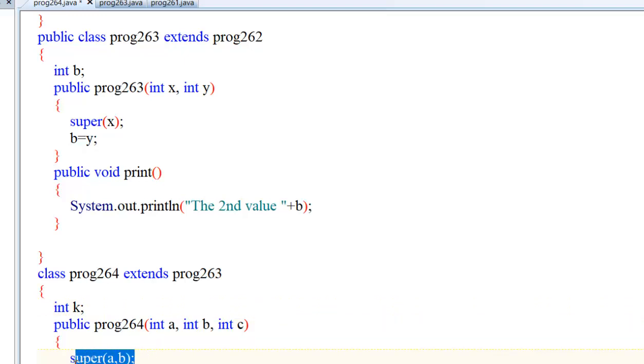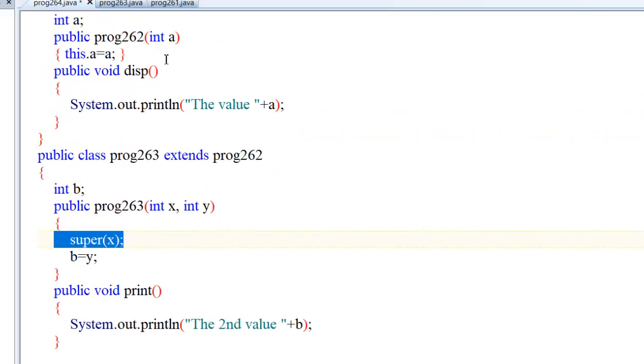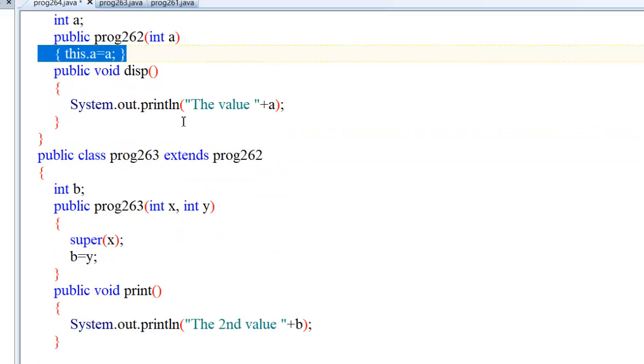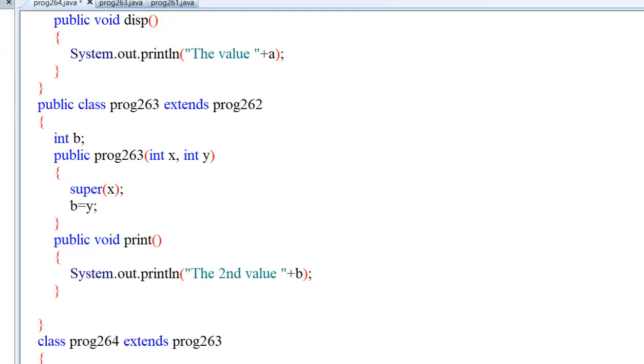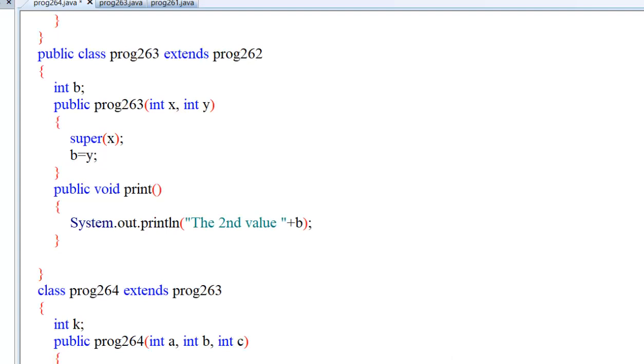This constructor will pass to its parents. This parent constructor will receive two values. Again this super keyword passes values to its parent. Means the use of super we can use multiple times to its parent. Okay, now we can write k equal to c.